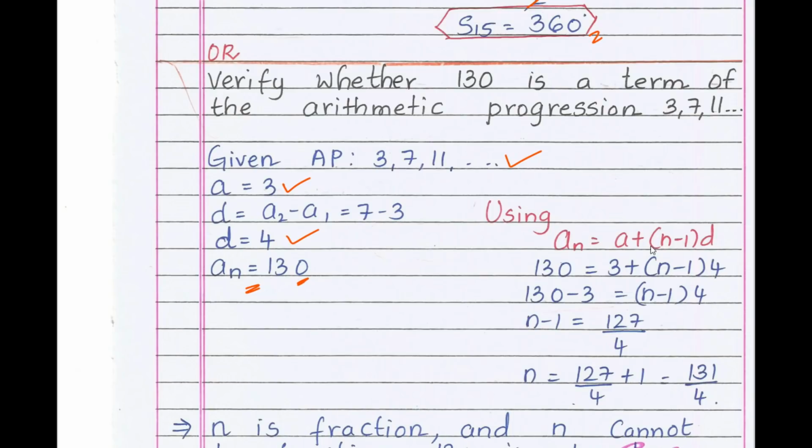Now using an equals a plus n minus 1 into d, substitute an as 130, a as 3, n as it is. We need to find out the value of n. If n is a whole number, that means 130 is a term. If n is a fraction, that means 130 is not a term. Therefore shift plus 3 to LHS, it becomes minus 3. 130 minus 3 equals n minus 1 into 4. n minus 1 equals 127 by 4.